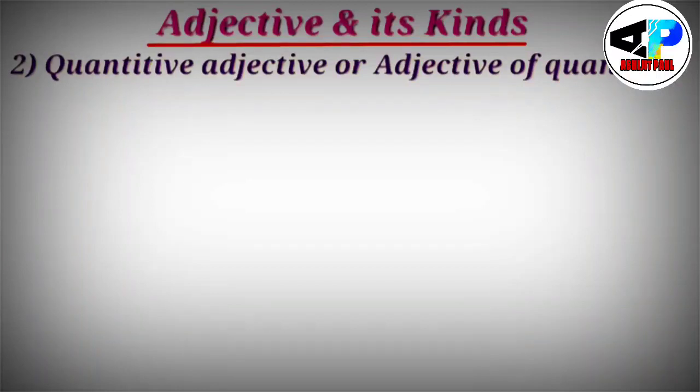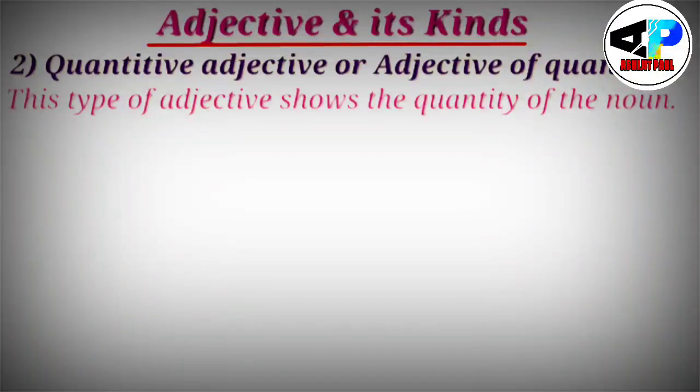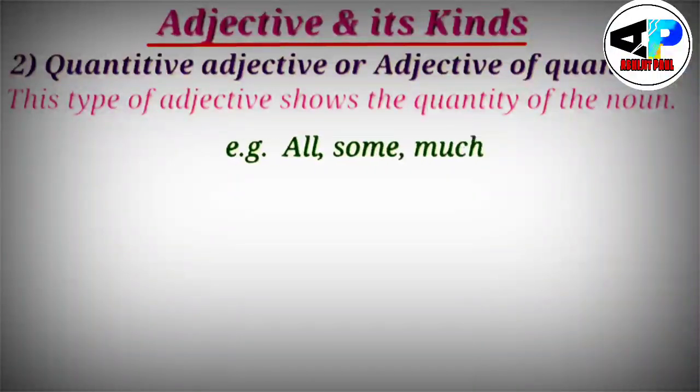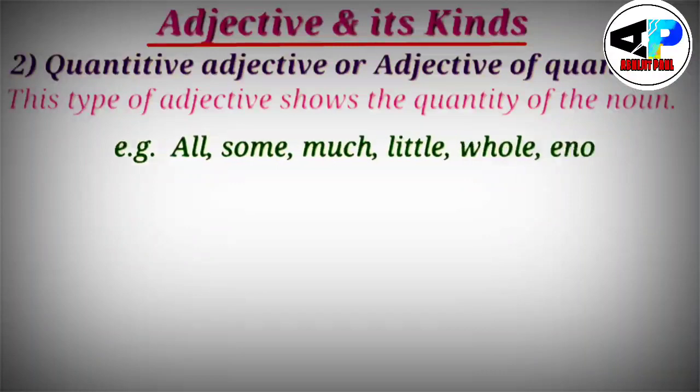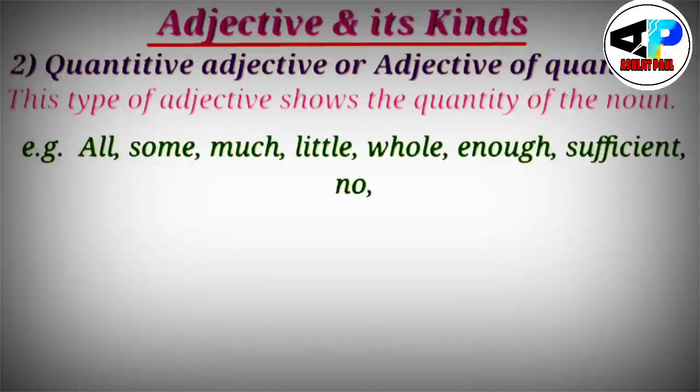Now my second topic is quantitative adjective or adjective of quantity. This type of adjective shows the quantity of the noun. So this is called quantitative adjective. Examples are all, some, much, little, whole, enough, sufficient, no, any, etc.